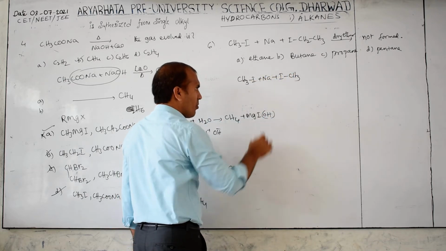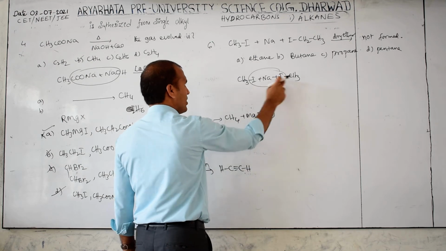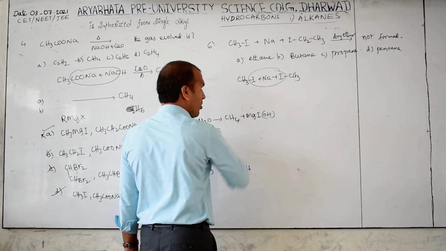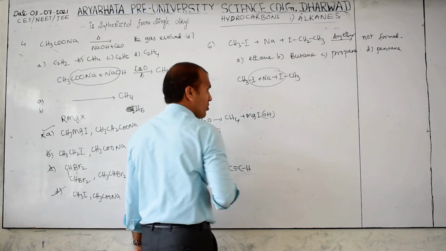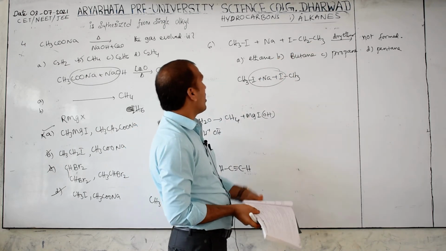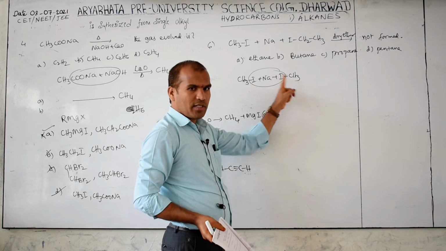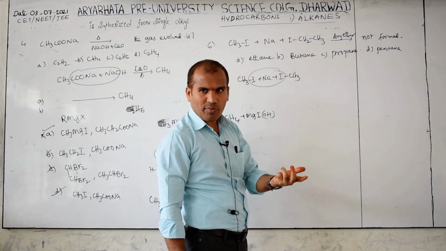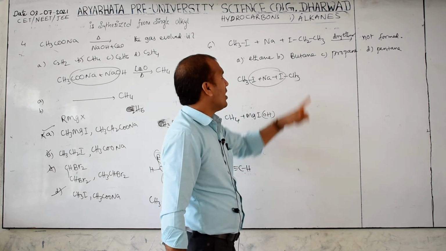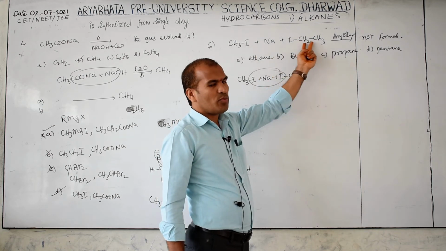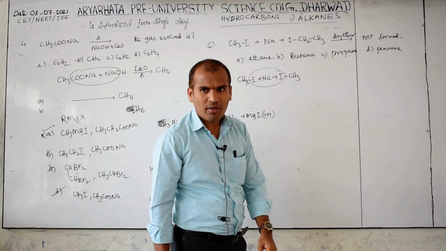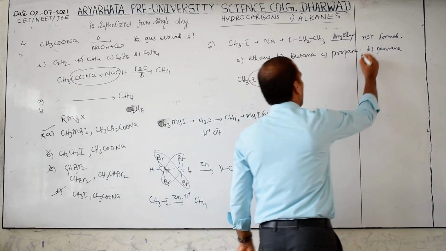Two methyl groups give ethane, C2H6. Two ethyl groups, 2 carbons each, give C4, butane. Methyl and ethyl combined, 2 plus 1, give propane. Then which is not formed? Pentane. So the answer is pentane.